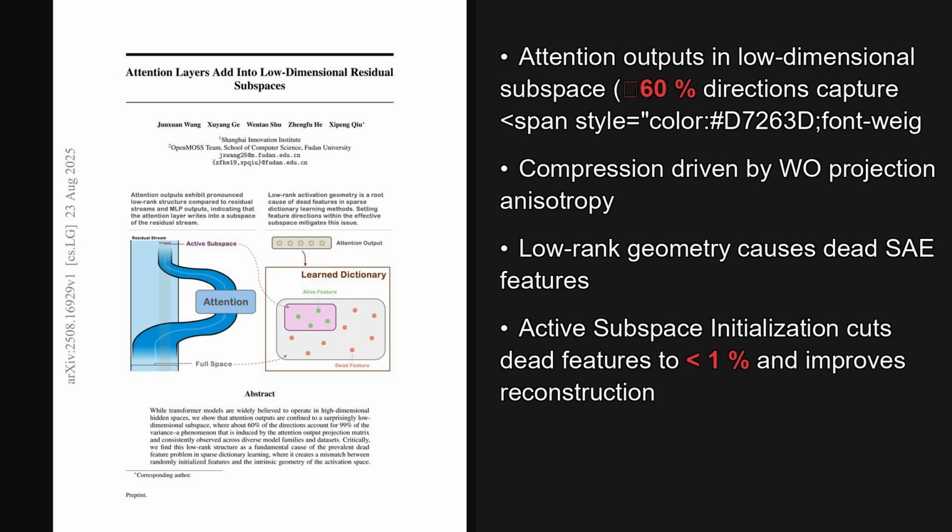Tying it together, attention writes into a compact residual subspace, and that geometry explains widespread dead features in sparse autoencoders. Active subspace initialization, which seeds features inside the dominant principal component subspace, revives features and improves reconstruction, especially with sparse atoms. Principal components are directions capturing maximal variance.